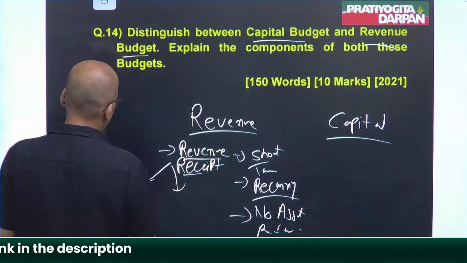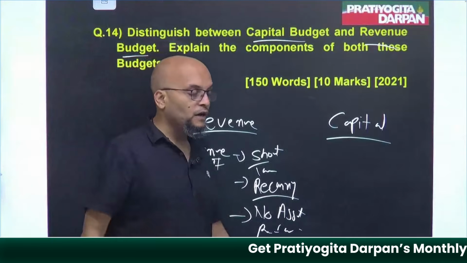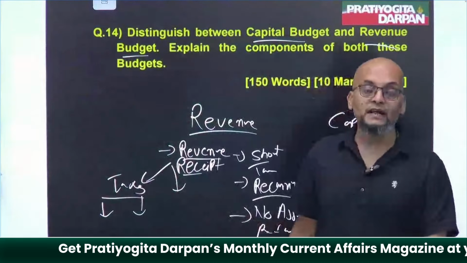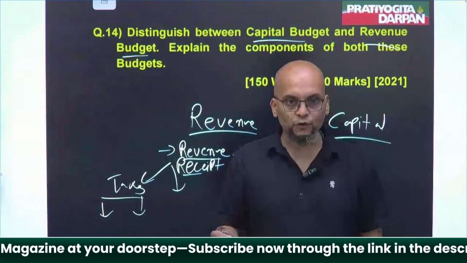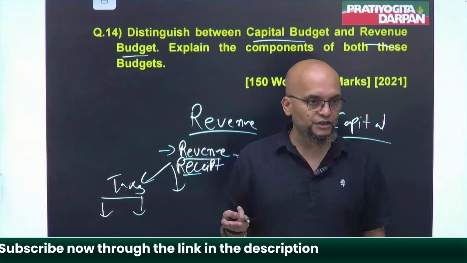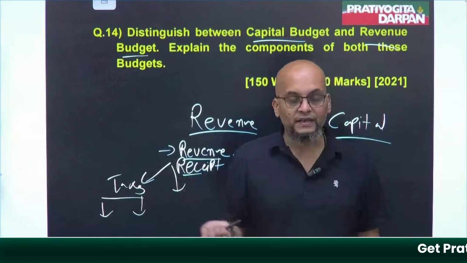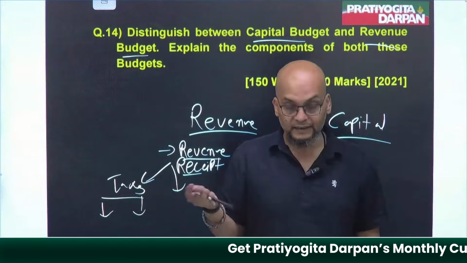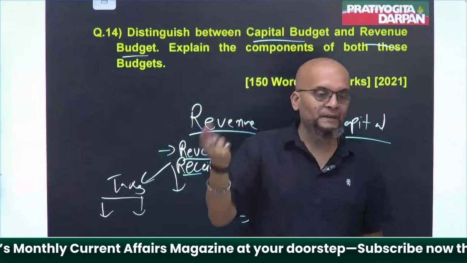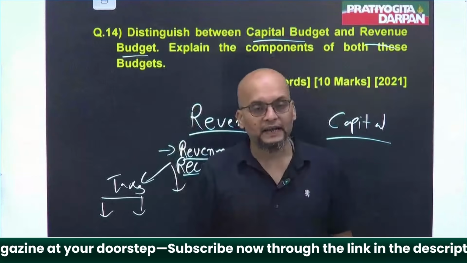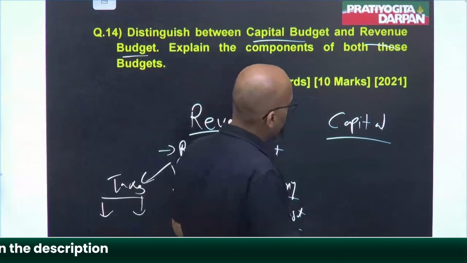Example of revenue receipt, very common example, taxes. Both direct and indirect taxes are examples of it. Then non-tax receipts, for example, the challans that government imposes, the fee that government charges, license fee and all sorts of fees, tender fee, everything comes here. And then the grants that government gets, all these you can write in non-tax receipt. Anyway, that was revenue receipt.